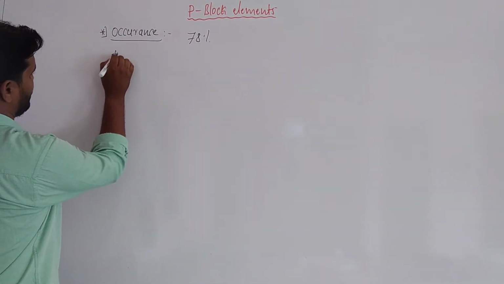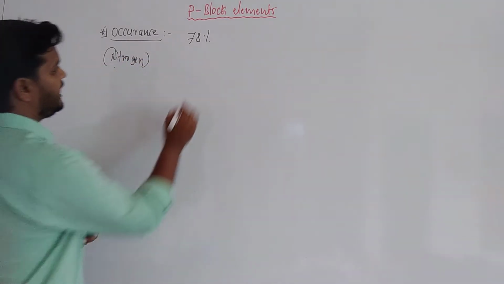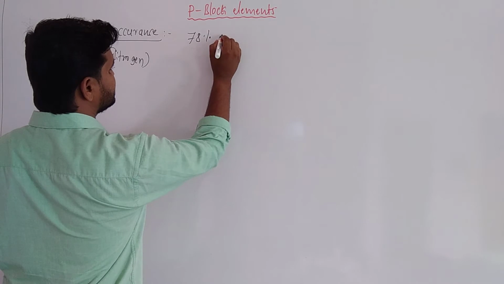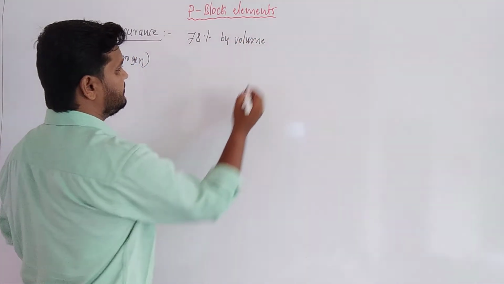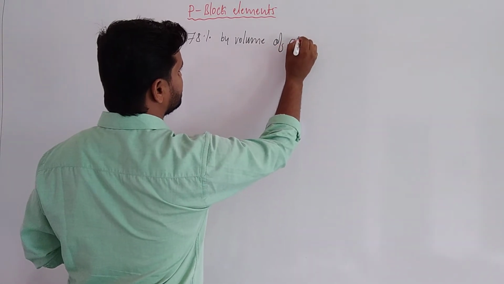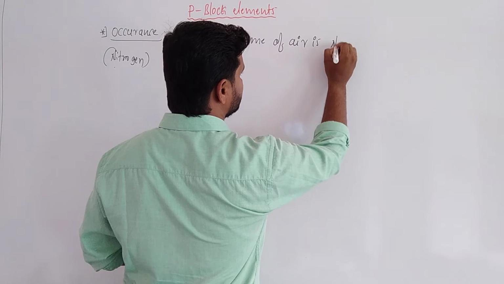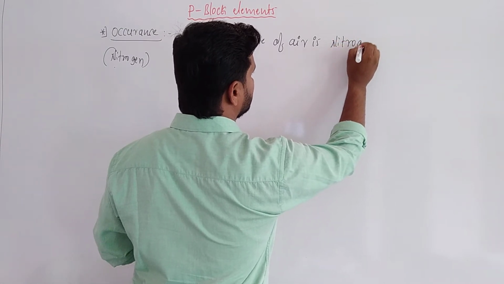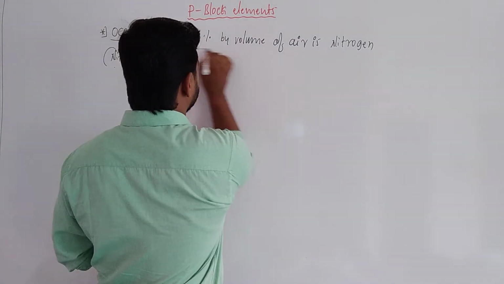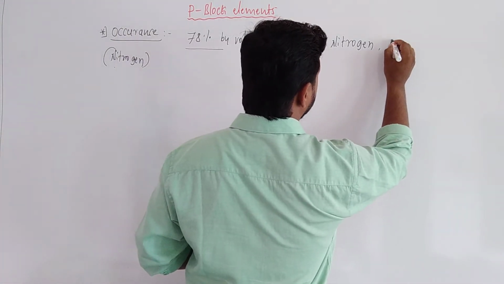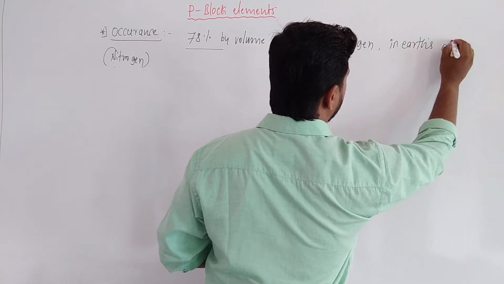So occurrence, first one, nitrogen. Where does nitrogen actually occur? First, 78% by volume of air is nitrogen in Earth's atmosphere.